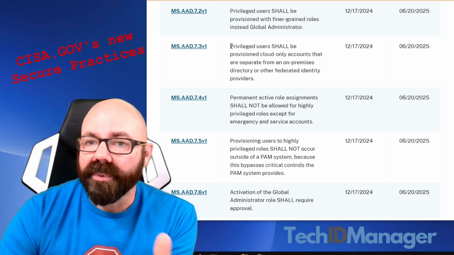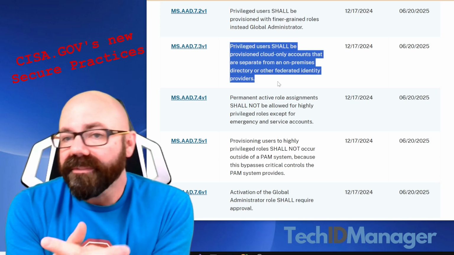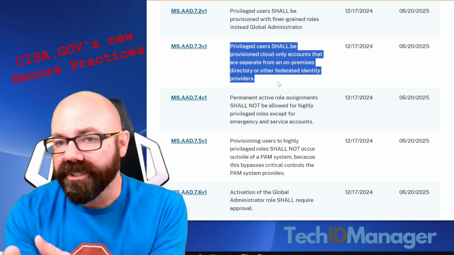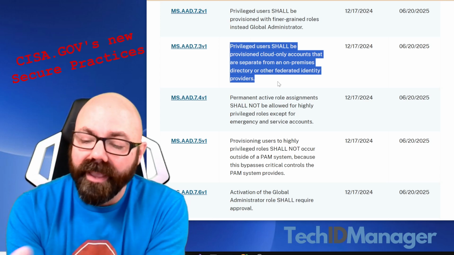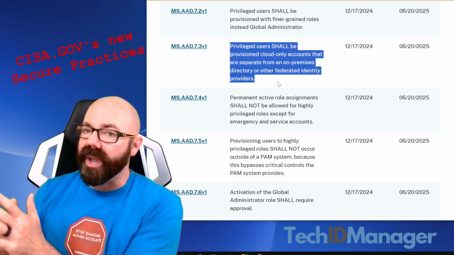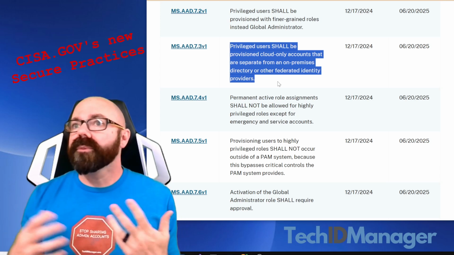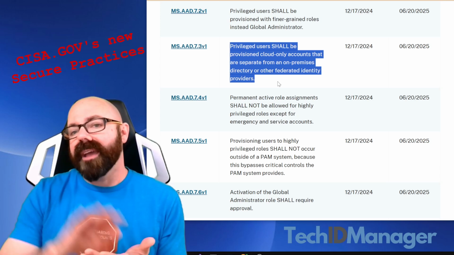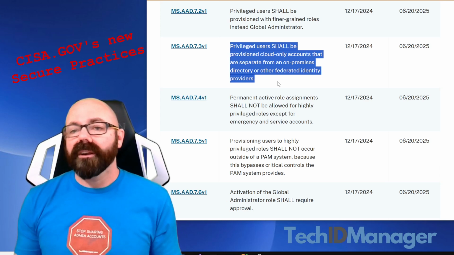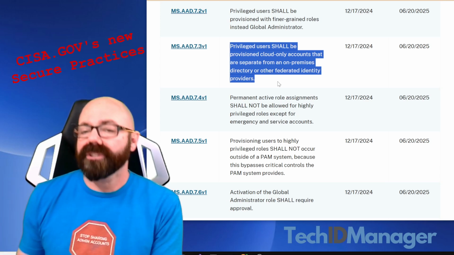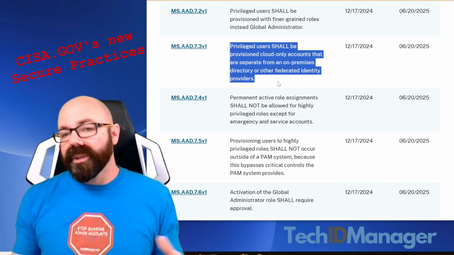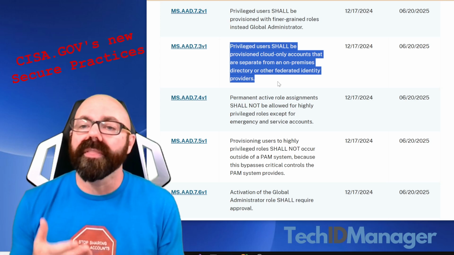The next one they put out here is that privileged users shall be provisioned cloud-only accounts that are separate from an on-premise directory or other federated identity providers. This means that things like AD Connect that sync an on-prem privileged account to Azure should not be used. This is something that we have long said. We have supported that AD Connect syncing because so many MSPs use it, but it has always been our statement: we believe it is better if you have an on-prem account managed by TechIDManager and then an Azure-only account for each technician managed by TechIDManager. We support both models, but we have always argued that the separate accounts is better.